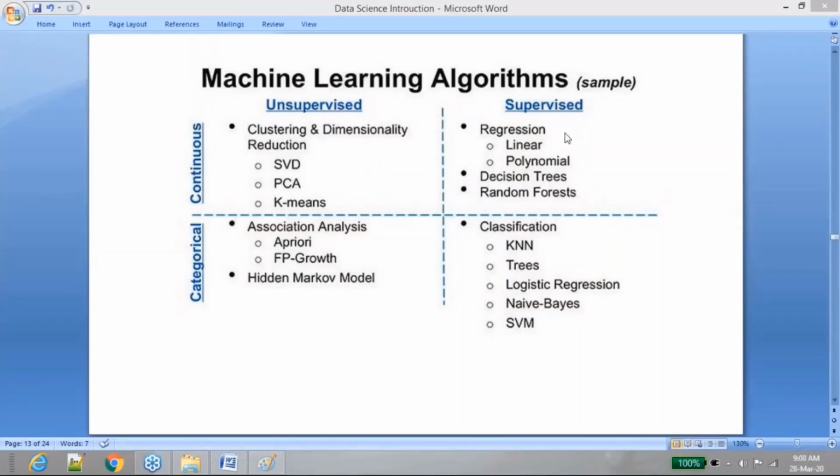You can see linear regression, decision trees, random forest, which are algorithms that can help us predict a continuous variable by taking the historical data of independent and dependent variables. And for classification, we have others like logistic regression, decision trees, naive Bayes, support vector machines, k nearest neighbor. These are the algorithms used for predicting a classification outcome.